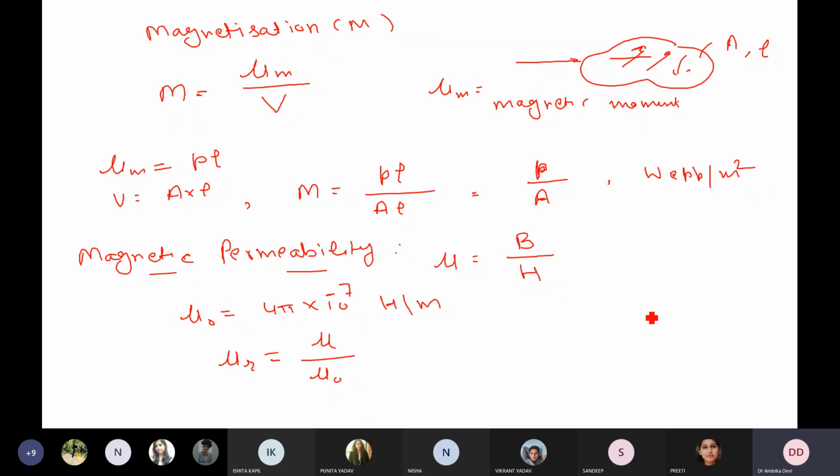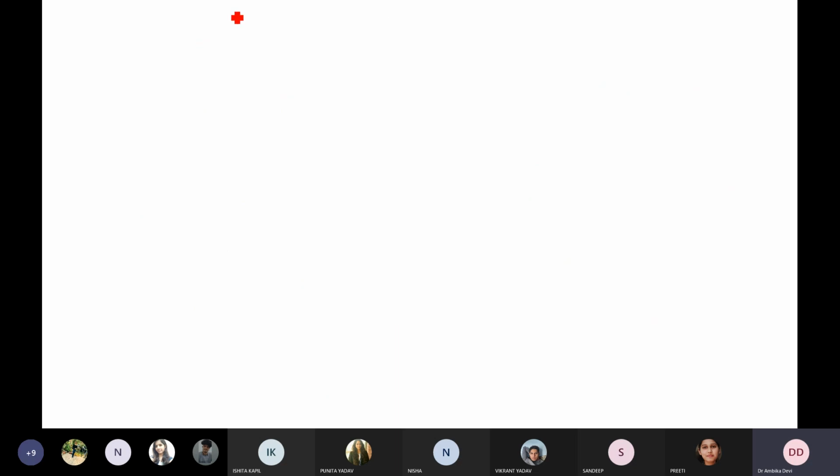The next one is magnetic susceptibility. It is denoted by this. So magnetic susceptibility means how much a material is susceptible to the applied magnetic field. कितना easily वो magnetize हो सकता है, that is known as the magnetic susceptibility.